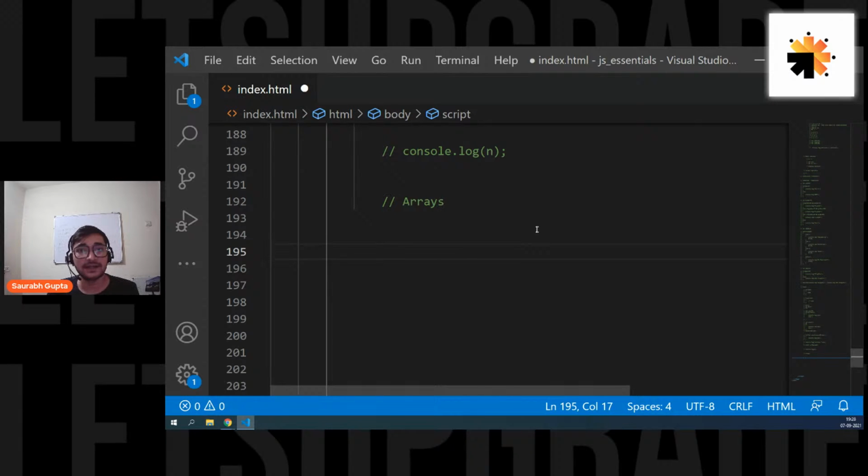Simple. That's it. Next point, an array, that means a collection of data, can be stored in a single variable. For example, think of it like this. I want to create 5 numbers. Normally, if you want to store 5 numbers, you need 5 different variables.